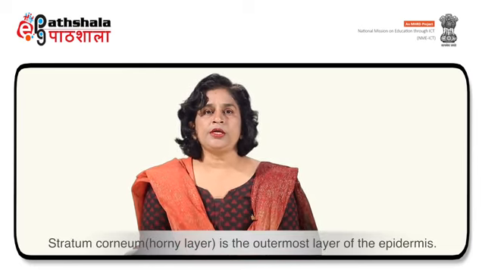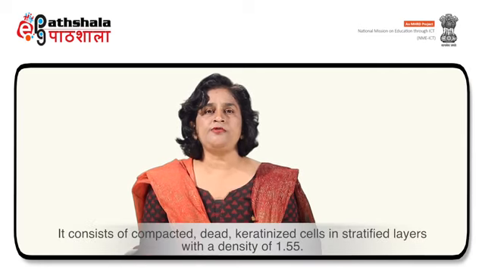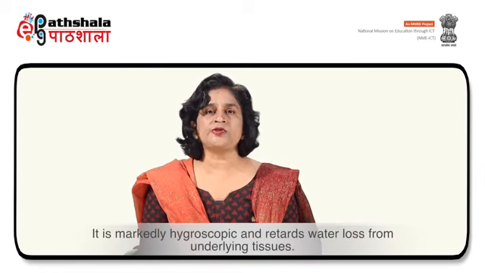Stratum corneum is the outermost layer of the epidermis. It consists of compacted, dead, keratinized cells in stratified layers with a density of 1.55. It is markedly hygroscopic and retards water loss from underlying tissues.